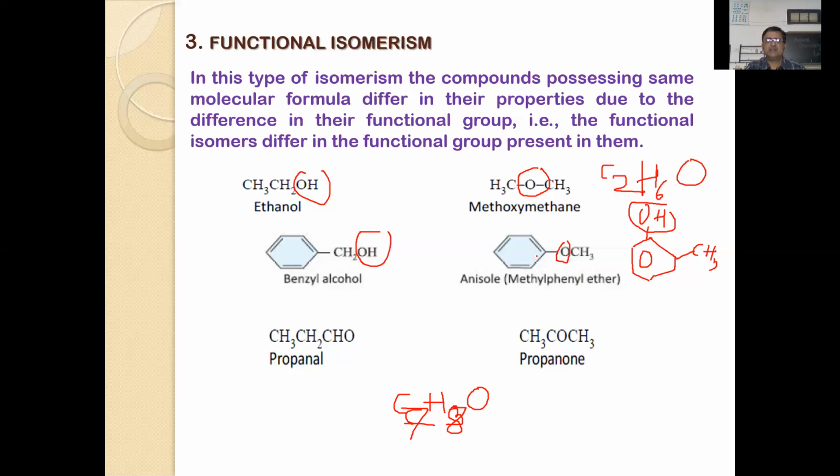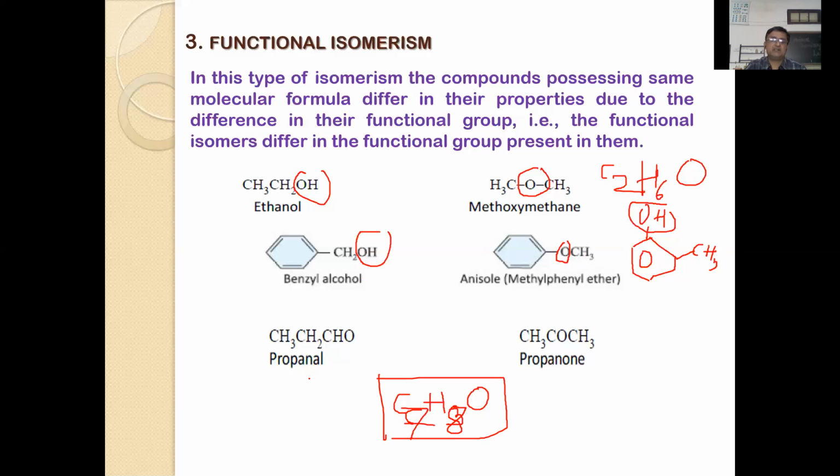Similarly, here also 5 from the ring, 3 from here. And here 4 from this ring and 4 from this. Totally C7H8O. This is the molecular formula for these 3 compounds. But their functional groups are different, hence they are called functional isomers.